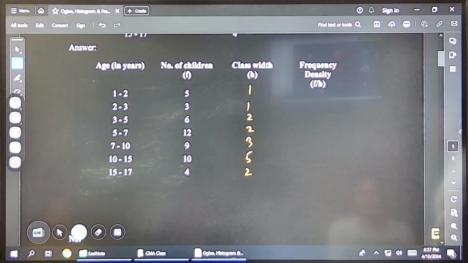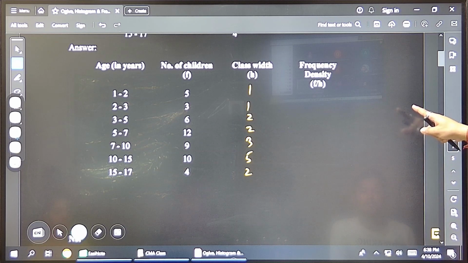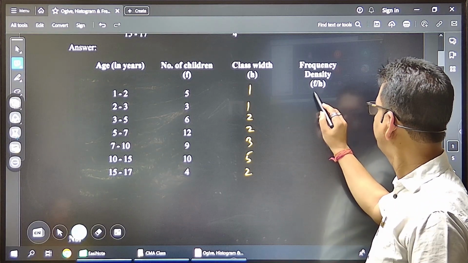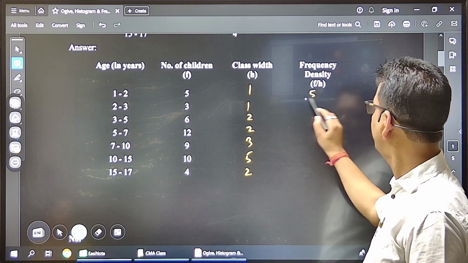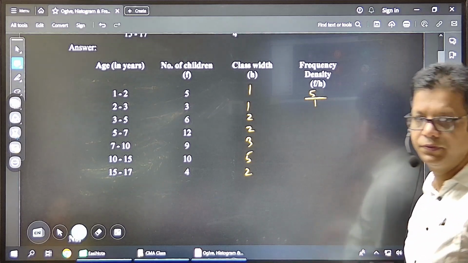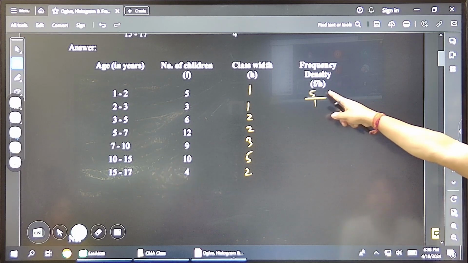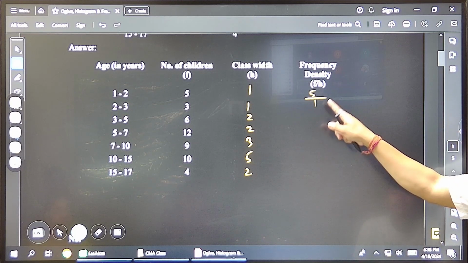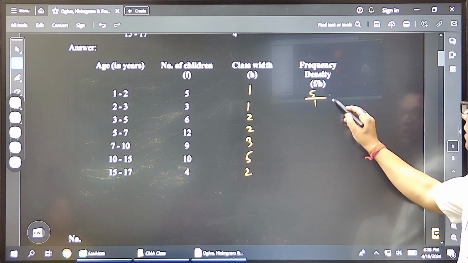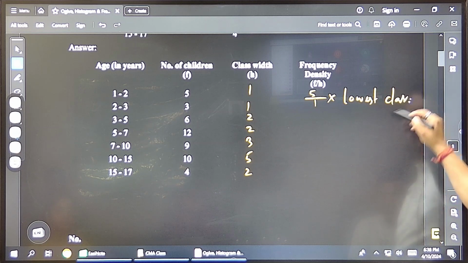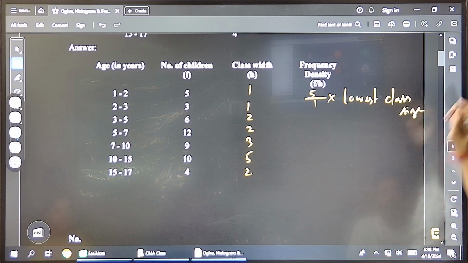Ready? Now we will find the frequency density. The formula I have already given. How to find the frequency density? F by H. F is 5, 5 by H. H is how much? 1. Here one more term is there: frequency by class size, multiplied by the lowest class size. The rule is like this. Multiply by the lowest class size.